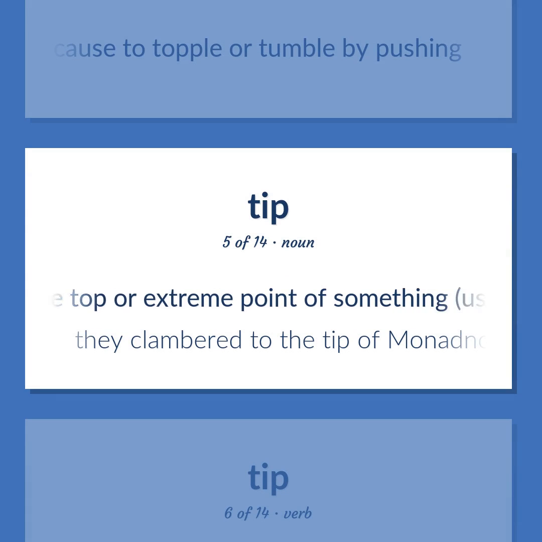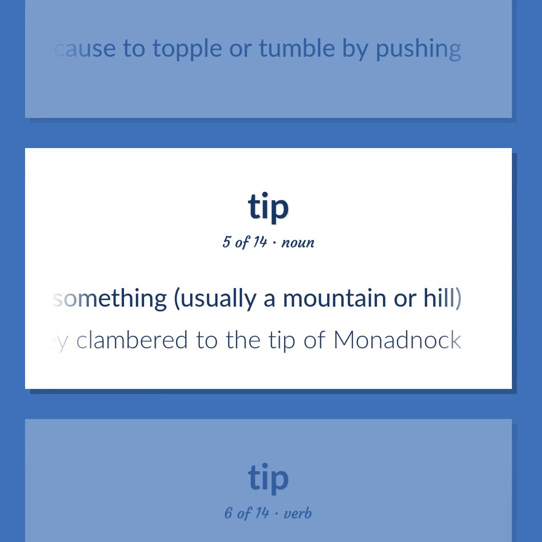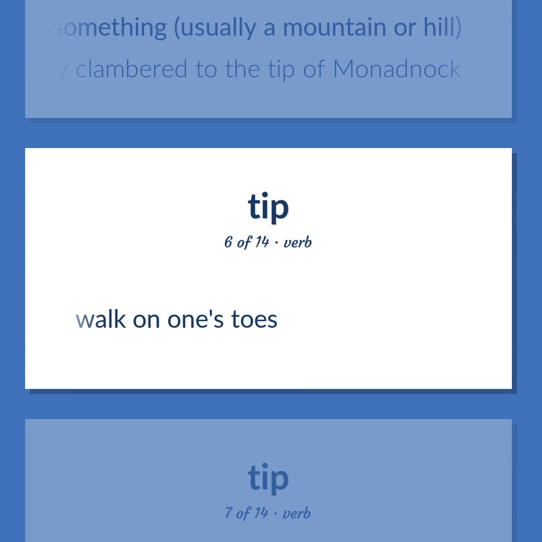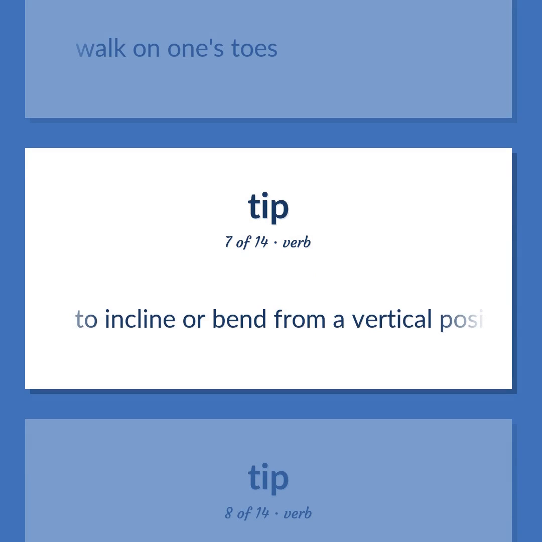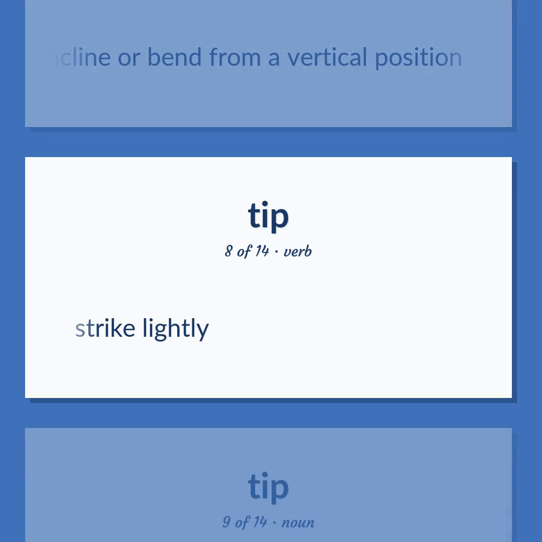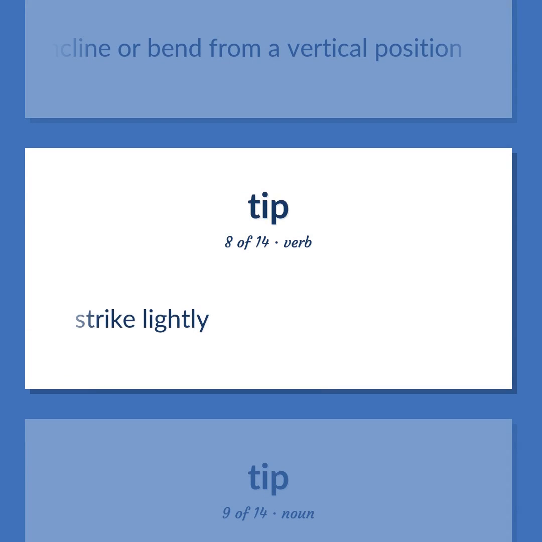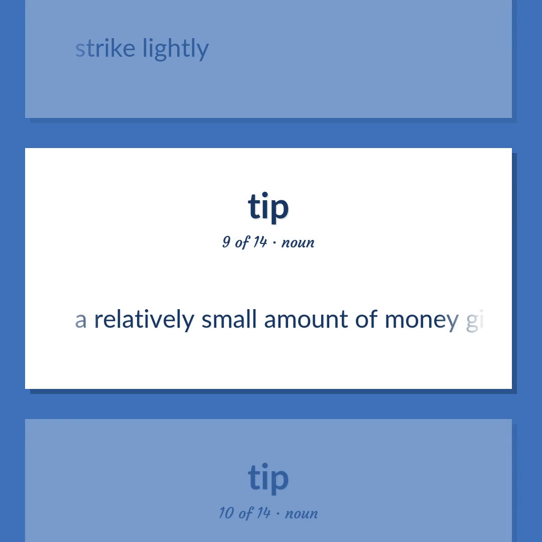The top or extreme point of something, usually a mountain or hill. They clambered to the tip of Monadnock. Walk on one's toes. To incline or bend from a vertical position. Strike lightly. A relatively small amount of money given for services rendered, as by a waiter.